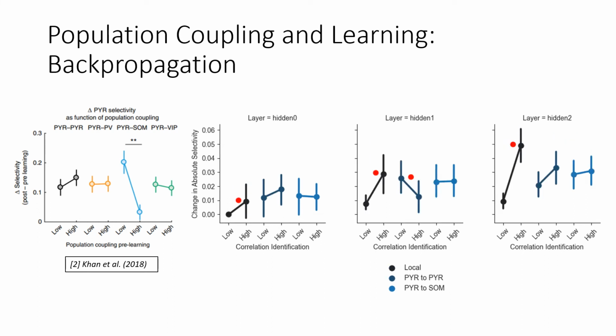Conversely, the backpropagation model of burst CCN sees completely the inverse relationship, with higher coupling meaning higher absolute selectivity change. This is the opposite result to that seen in Condylis et al.